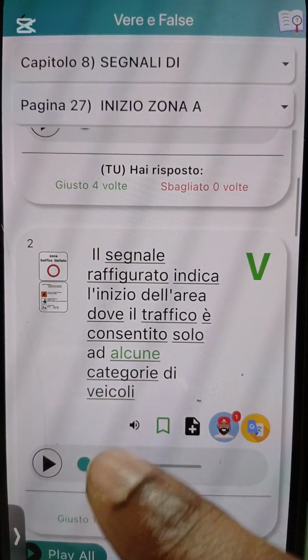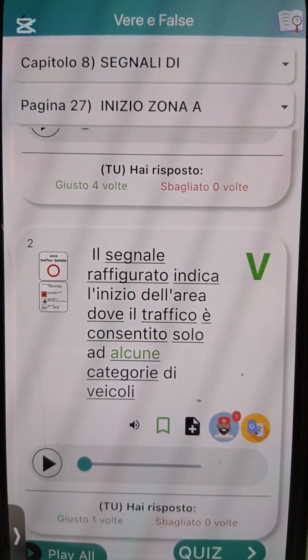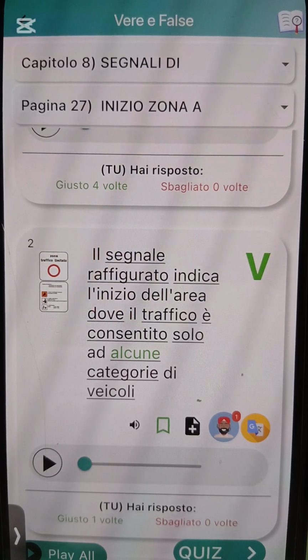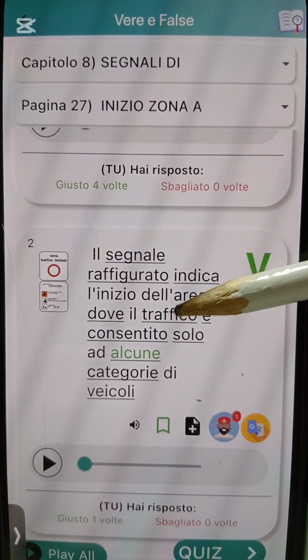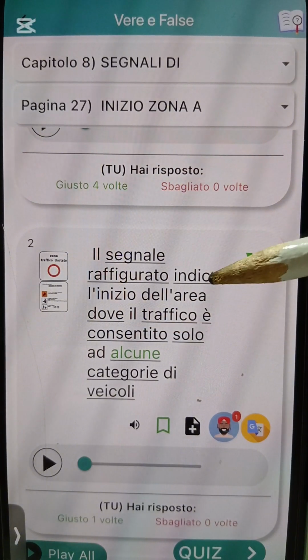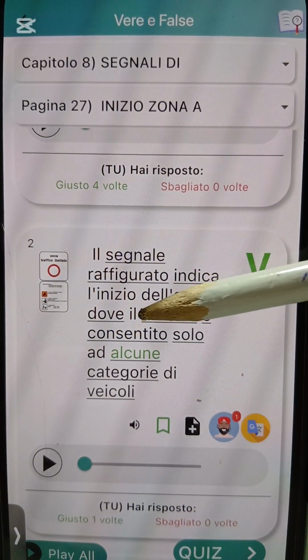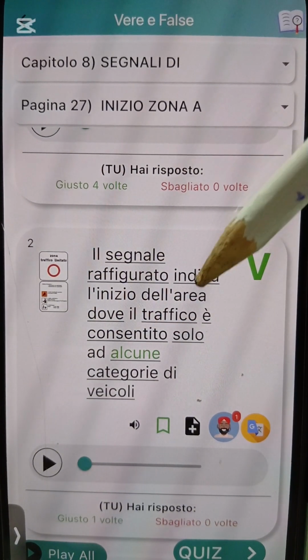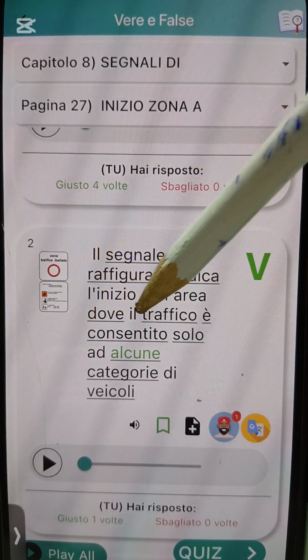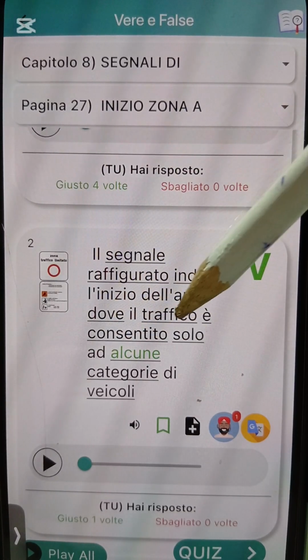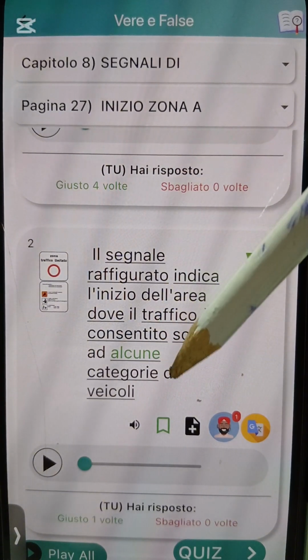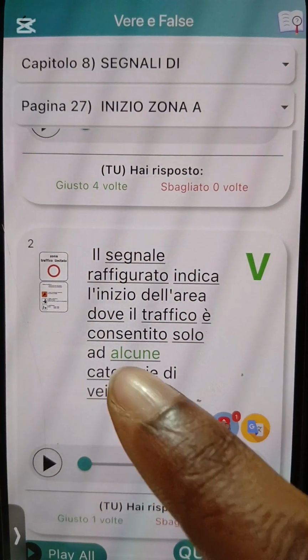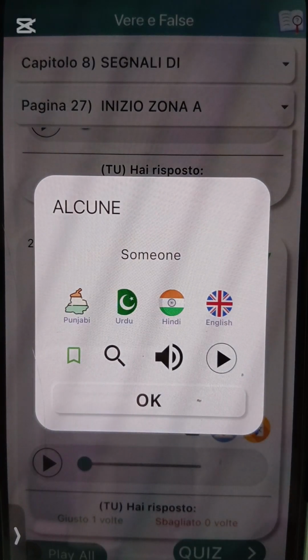Zone. Il segnale raffigurato indica l'inizio dell'area dove il traffico è consentito solo ad alcune categorie di veicoli. Okay, e say e dey indicate the starting of what? Of a area or of an area. E dey indicate the starting. Inizio na starting, okay, of an area dove il traffico è consentito, where traffic, okay, is allowed only for what? Some category types of what? Vehicle. Alcune means some. Okay, remove that one, just write only some.